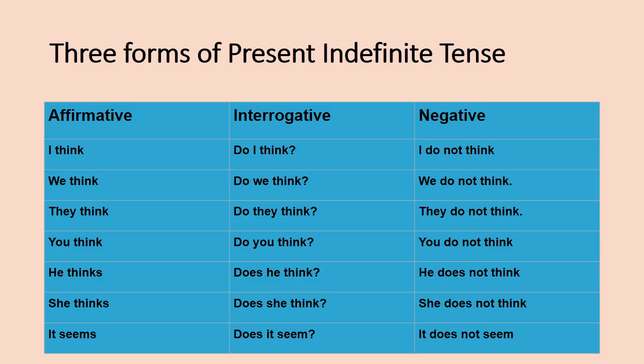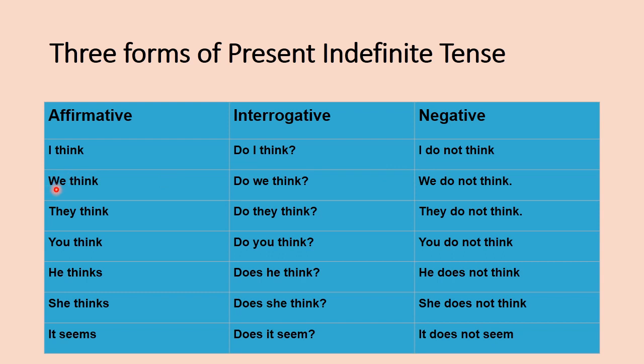So in this chart you can see three forms of present indefinite tense. In a simple sentence we will use I think. So here you can see it's the first person, and we will convert it into interrogative by placing do: do I think. Similarly in negative, just not will be placed with do, I don't think.